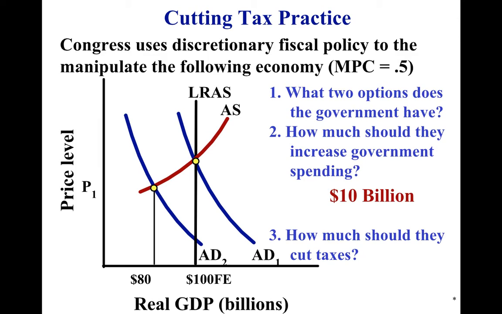Well, it's MPC over MPS, right? So 0.5 over 0.5 is 1. So how much are they going to increase taxes by? Sorry, cut taxes by. Remember, it has to be negative. They're going to cut it by 20 billion.